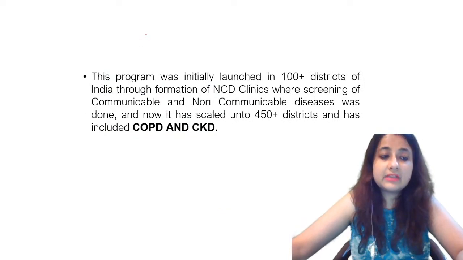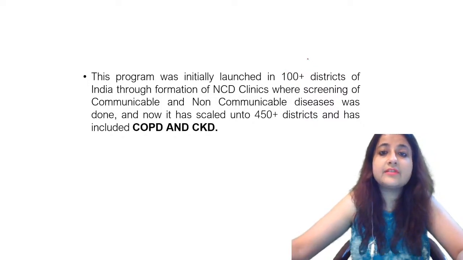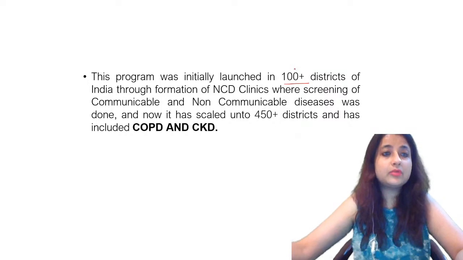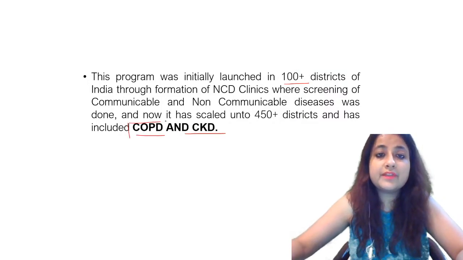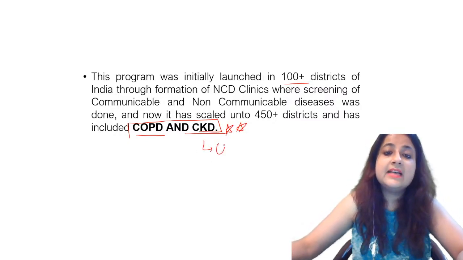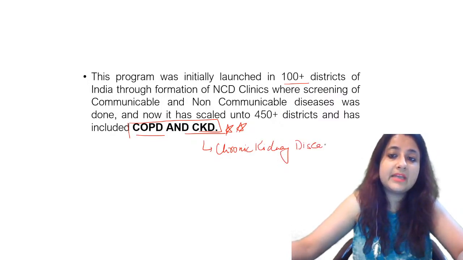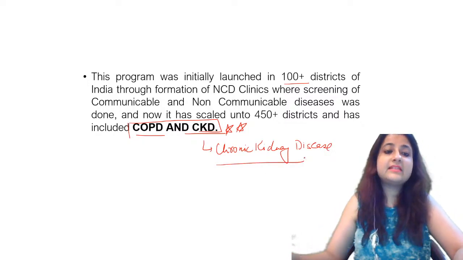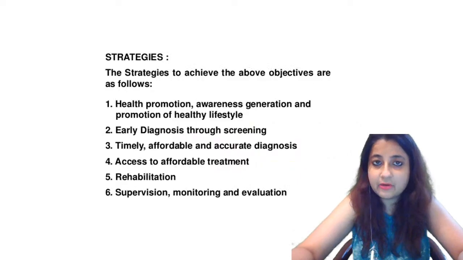The program was initially launched in 2010 to cover 100 plus districts, but now it covers almost all the districts and has also included, make a note of this, COPD and CKD, that is chronic kidney disease. Please remember this. The latest additions to the program are COPD and CKD.